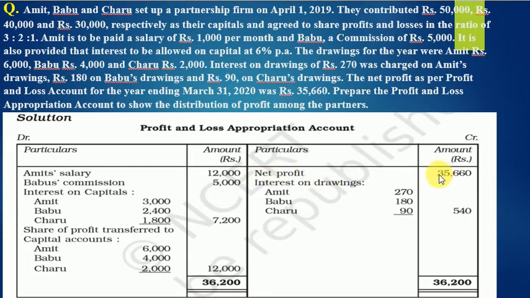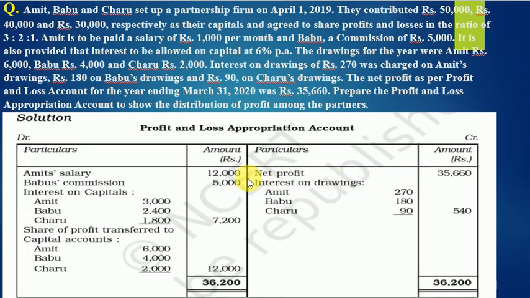Actually, this question I have cut and pasted from the NCERT book. So they have written net profit, but what you are going to write is by profit and loss account. In bracket, you can write the word net profit because in the format we taught you like that. So net profit goes 35,660. Now, in this question, they have also ignored the words to and by because NCERT generally ignores it. But you will write to on the debit side and by on the credit side.